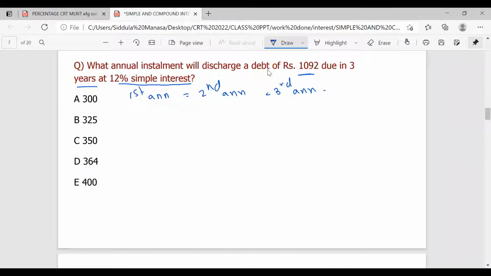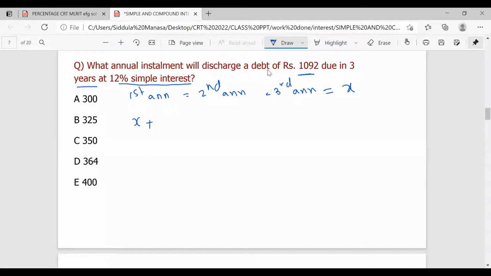So let us suppose the first, second and third annual installments are each X. At the end of the 1 year, you are going to pay the first annual installment. Actually, 1092 rupees you need to pay at the end of the 3 years, right? But some amount of value, which is X, you paid 2 years earlier. So the receiver will get interest on this X value for the 2 years. Why? Because you paid 2 years earlier.